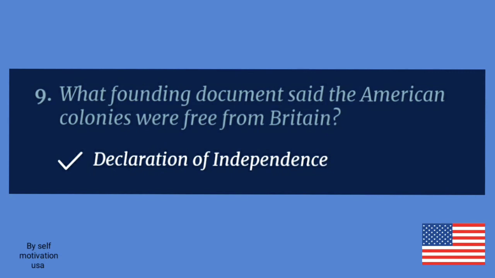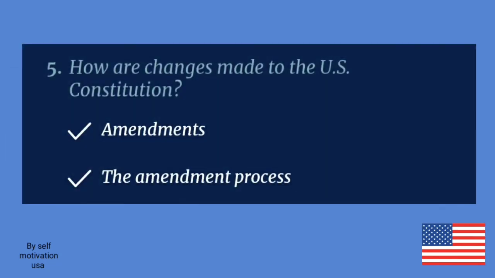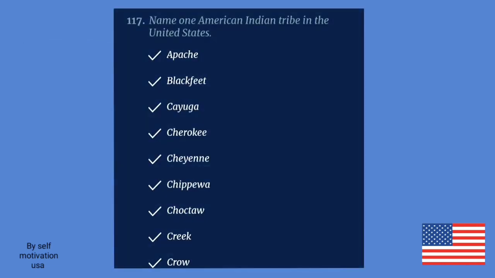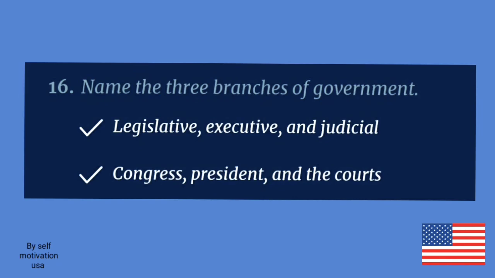What founding document said the American colonies were free from Britain? Declaration of Independence. How are changes made to the U.S. Constitution? Amendments. Name one American Indian tribe in the United States. Apache. Name the 3 branches of government.